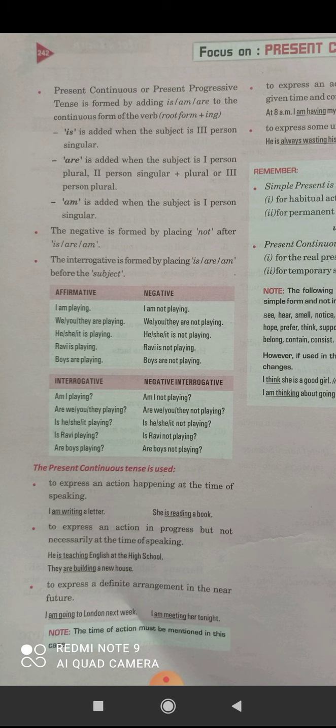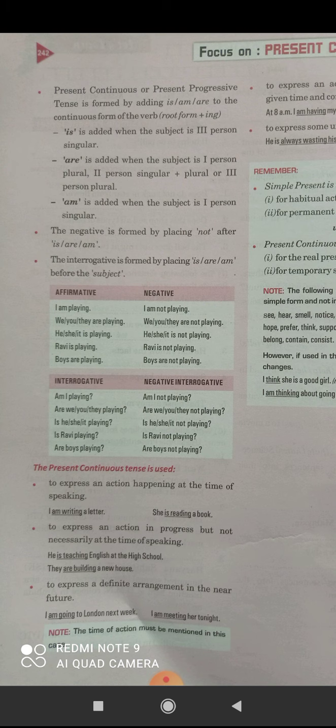Clear? Am is added when the subject is first person singular. I am. Okay. The negative is formed by placing not after is, am, are. Got it, beta? Like is not, am not, are not. Isn't, aren't. Clear?